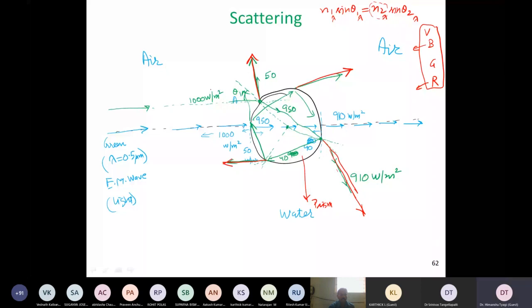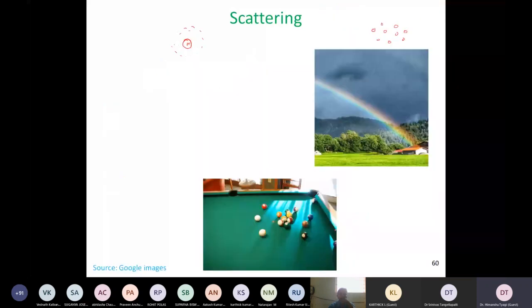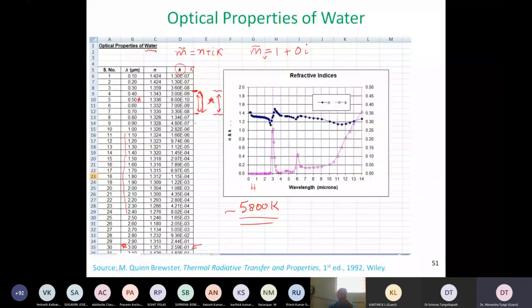And when this happened multiple times, so this light which was coming over here, and this I'm talking about a transparent water droplet, because water is very, very transparent. Can I say water is transparent with full authority or full confidence? I can do so by going back to this particular slide over here. The table where we had shown the properties of water, it clearly shows, because this K represents absorption. When something is not being absorbed, it is actually being transmitted. So because the absorption coefficient is so small, everything is actually transparent.